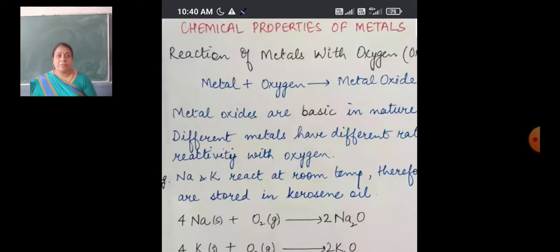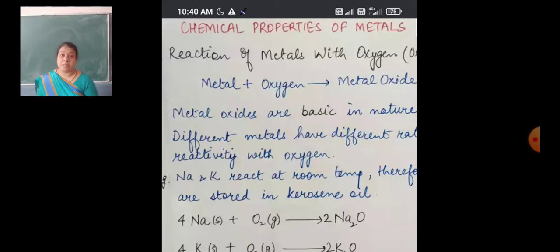They show different reactivity with oxygen. Sodium and potassium are highly reactive metals. At room temperature, they can easily catch fire if they come in contact with oxygen, and they form sodium oxide or potassium oxide. Therefore, they are stored in kerosene oil. It is an important point.